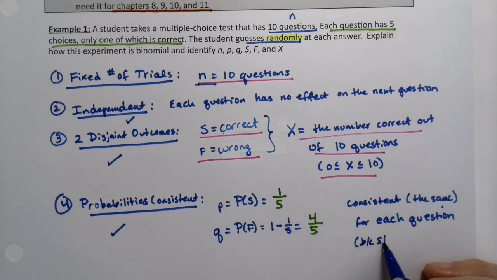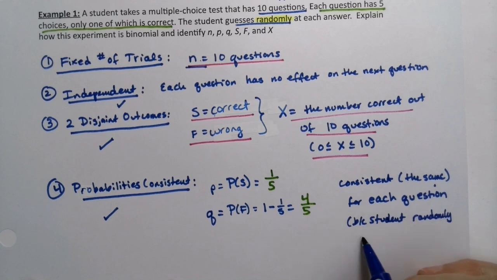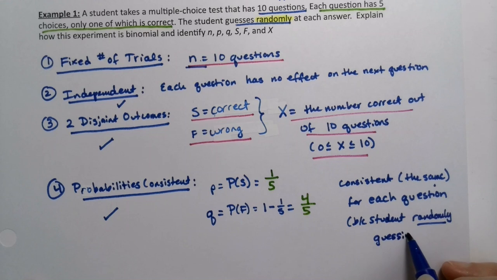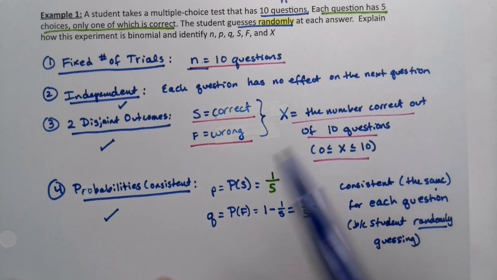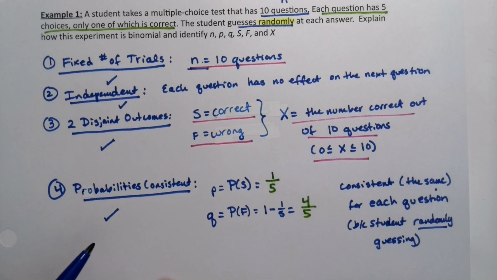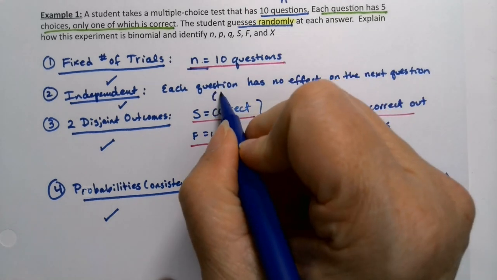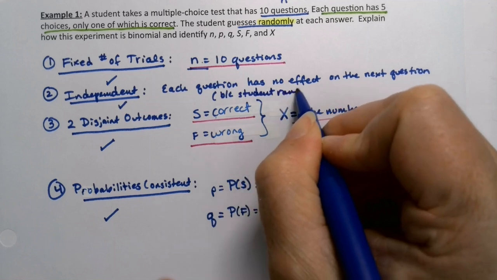Because the student is randomly guessing, right? They don't know anything of what's going on. They're not trying to get it from context. They're not trying to remember it from class. They're just randomly guessing, and so therefore these never change. Of course, this is not entirely how a real test would be taken, because hopefully you've shown up for class at some point, but nevertheless, it'll work for us. And of course, the fixed number of trials we have. So we have all of those things. And again, this is because the student is randomly guessing up here.